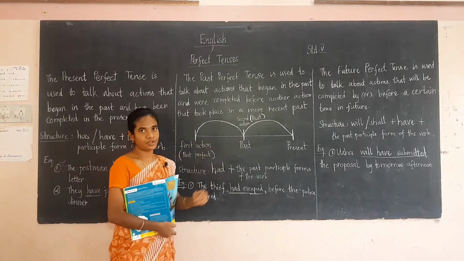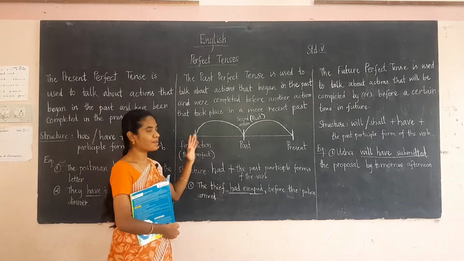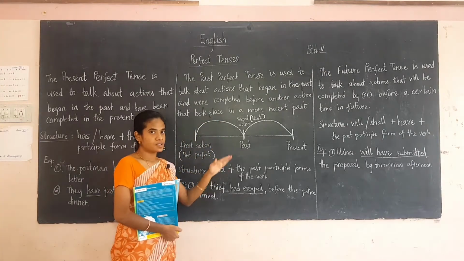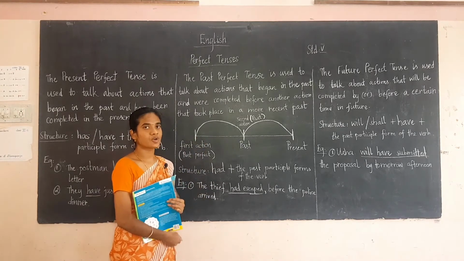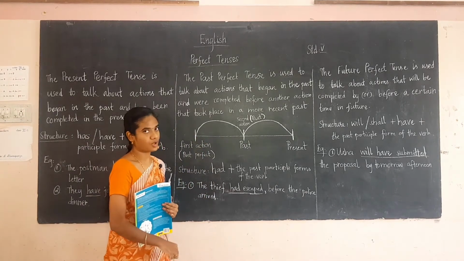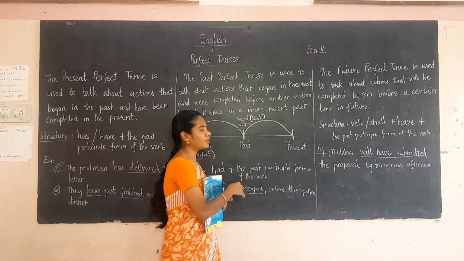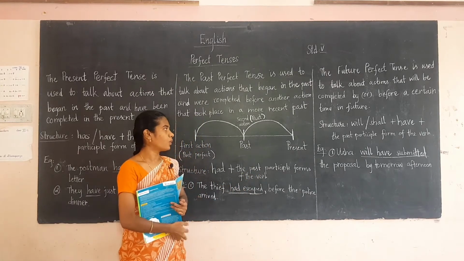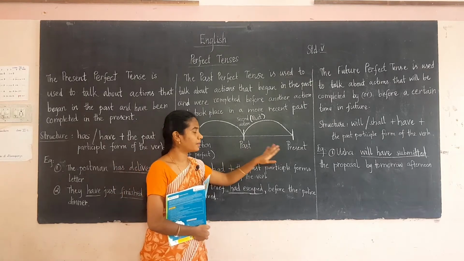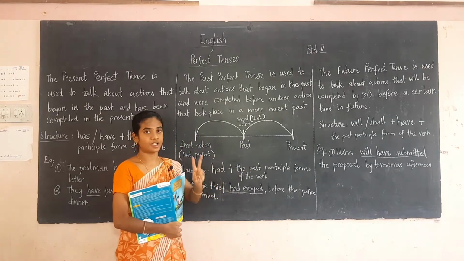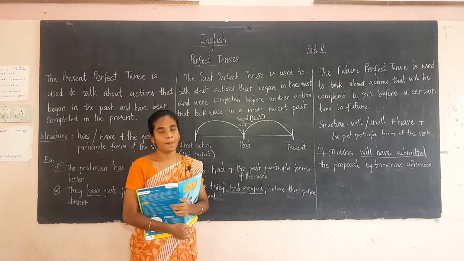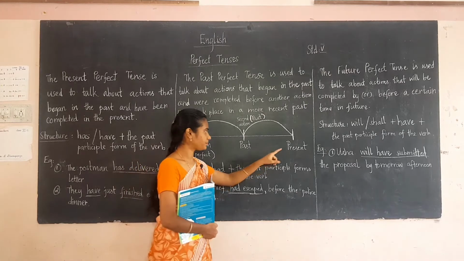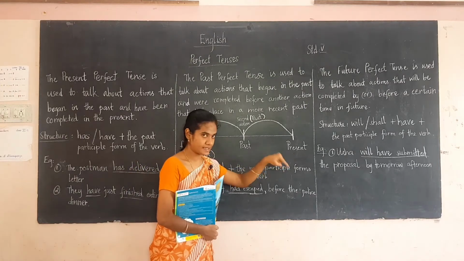Let me clear with you the timeline. Now observe this timeline, students. For this I am drawing this, okay. So see, observe this timeline. So for your better understanding I have drawn this, okay. So here for the present perfect tense you have to remember, okay. What are the points you have to remember? Here there are two actions that happen in the past, okay. This is the present. Present means now, okay.